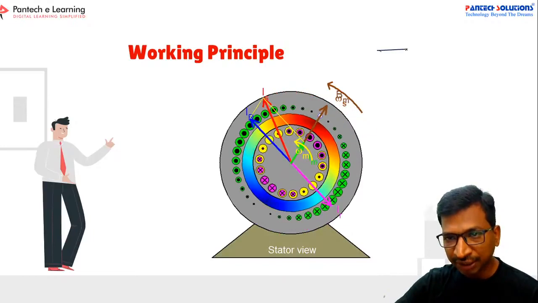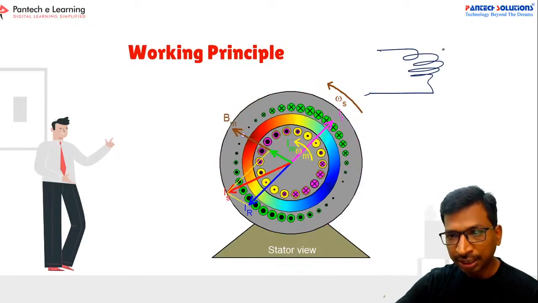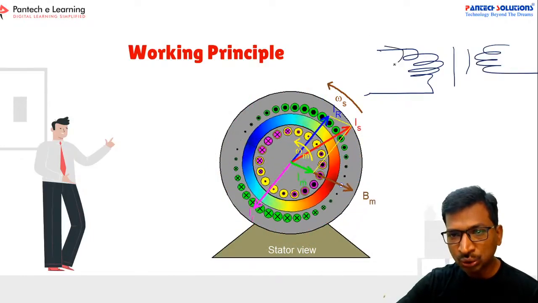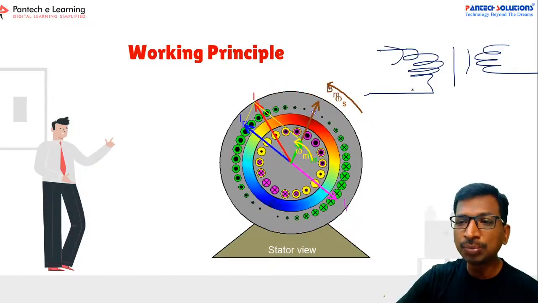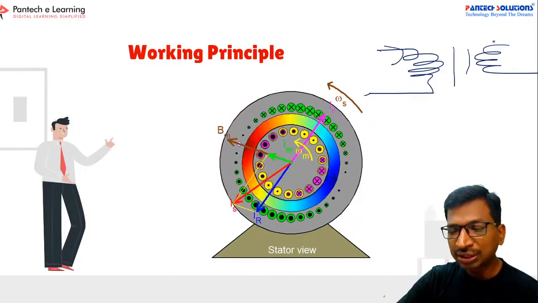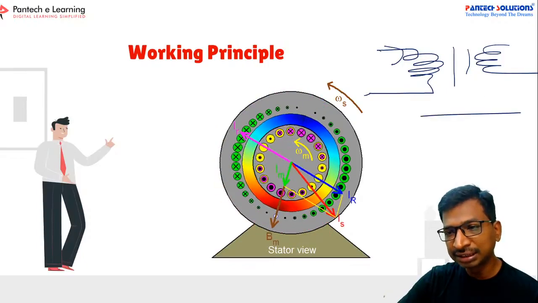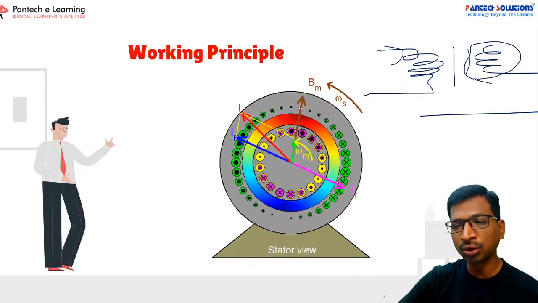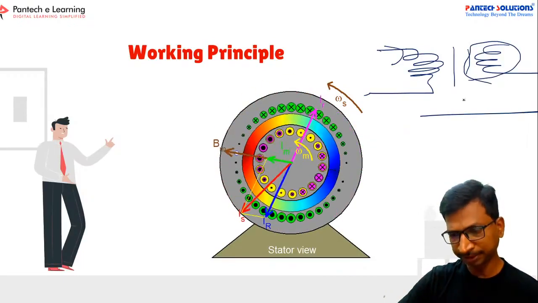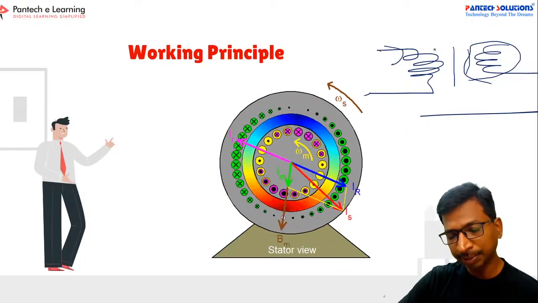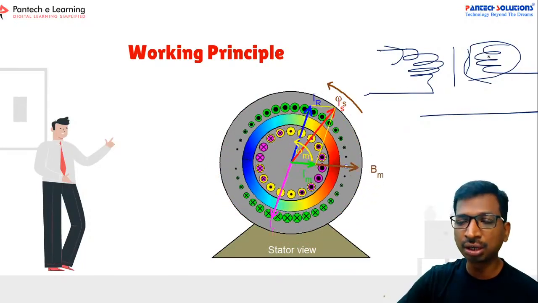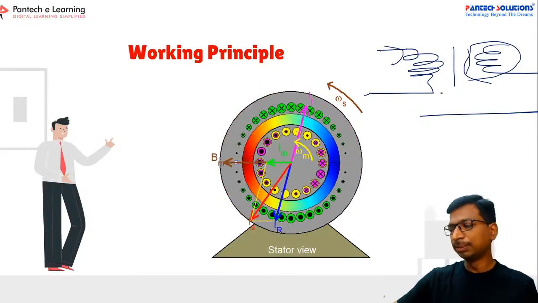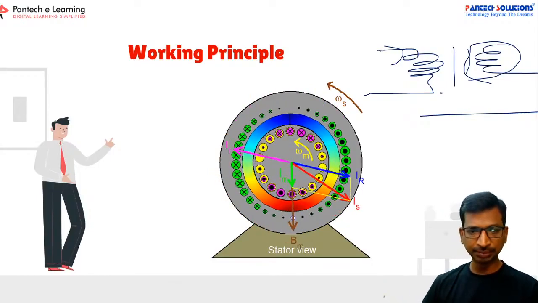See here, if you have a primary coil, this is the air gap, and this is the secondary coil. Whenever you apply voltage to this coil, then due to the mutual induction principle, the secondary will also receive a magnetic field. This is the simple transformer working principle. If you take the motor, this part is the rotating rotor. Due to the induction principle, the rotating part will receive a magnetic force to rotate from its standstill position. So this is the simplest working principle of the induction motor.